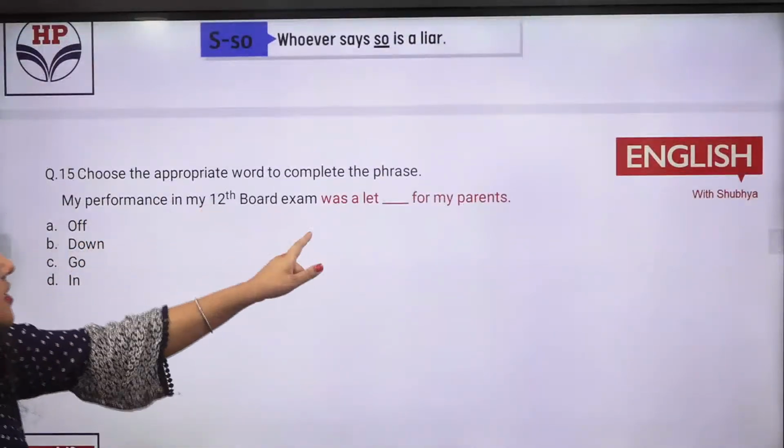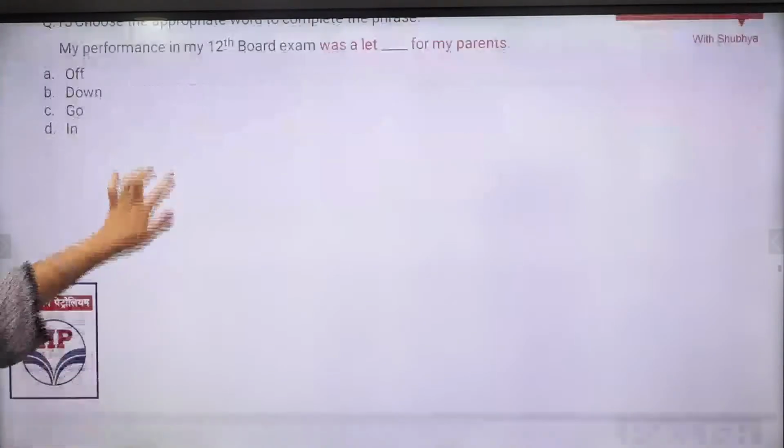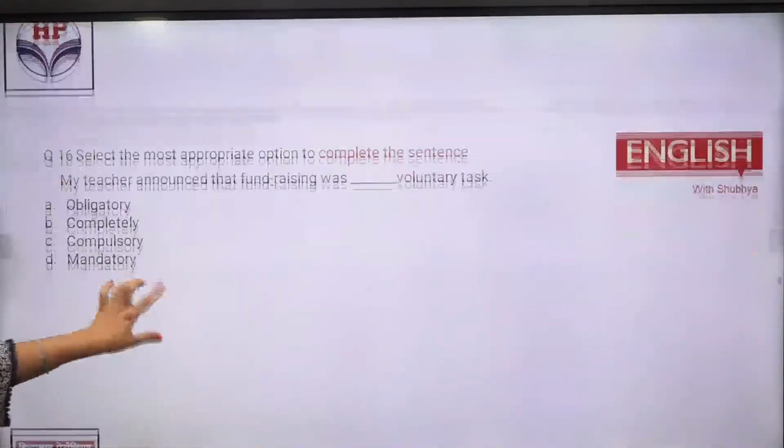My performance in 12th exam was the, what would be there, let down for my parents. मैंने उनको निराश किया, disappoint किया. तो these are also the phrasal verbs which you need to take into account. कौन सा लगेगा. My teacher announced that